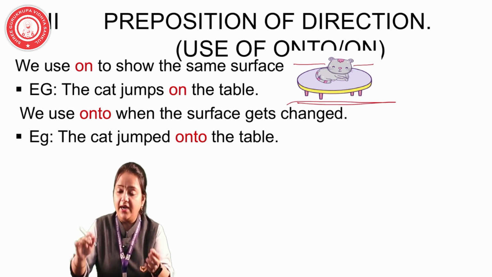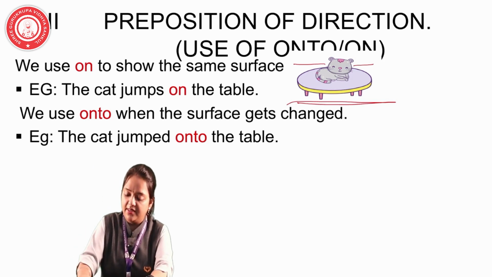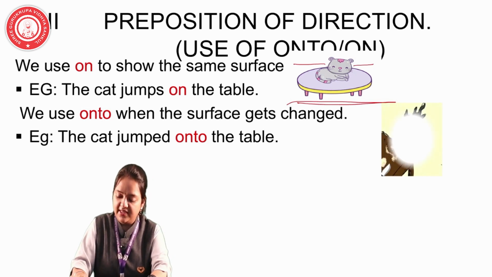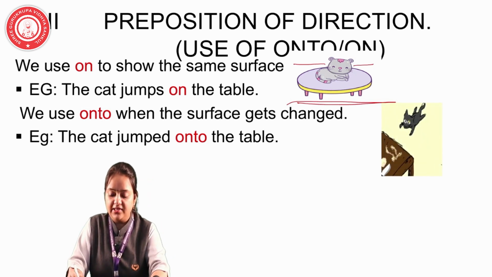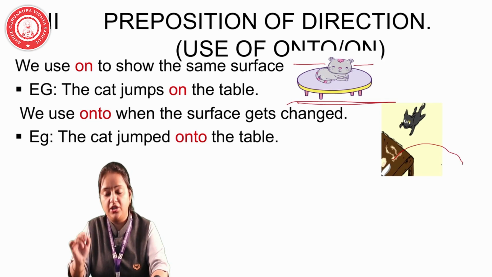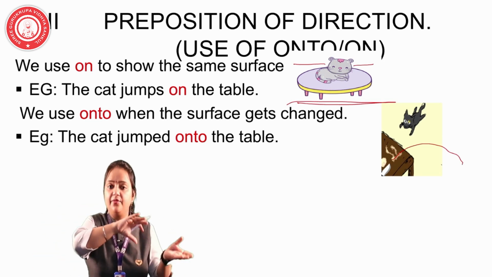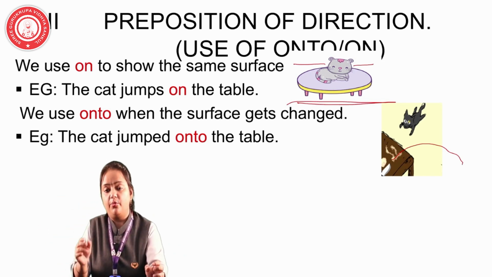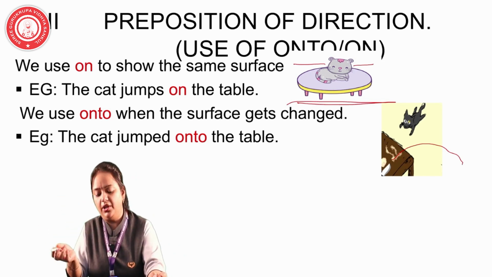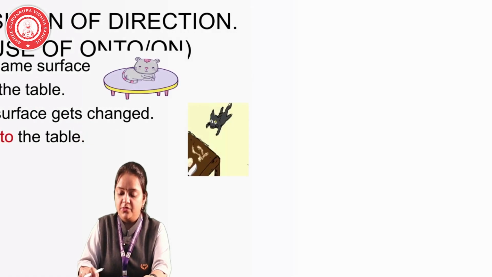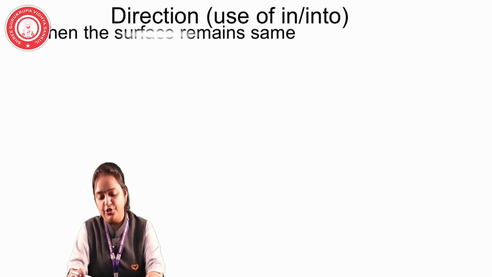But when the cat is changing the place, what will we say? Just see, the cat is leaving the ground, changing the position and coming to the table. So it is moving from one surface to the other surface. We are saying the cat jumps onto the table. So on is for the position which doesn't move, and onto is for when we are changing the position.